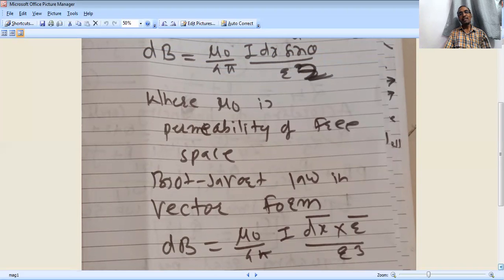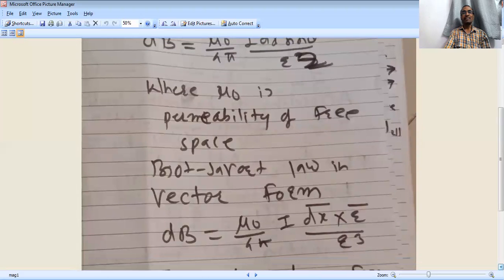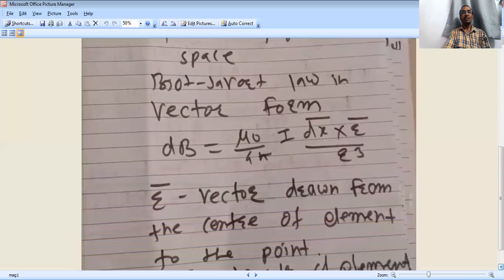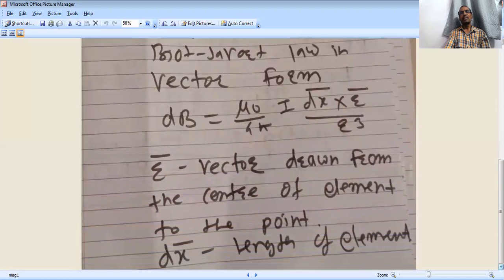Dx bar has a direction, r bar has a direction, divided by r cube. And dx bar multiplied by r bar is nothing but sin theta. This is the vector form of the Biot-Savart law. R bar is the vector drawn from the center of the element to the point. Dx is the length of the element.